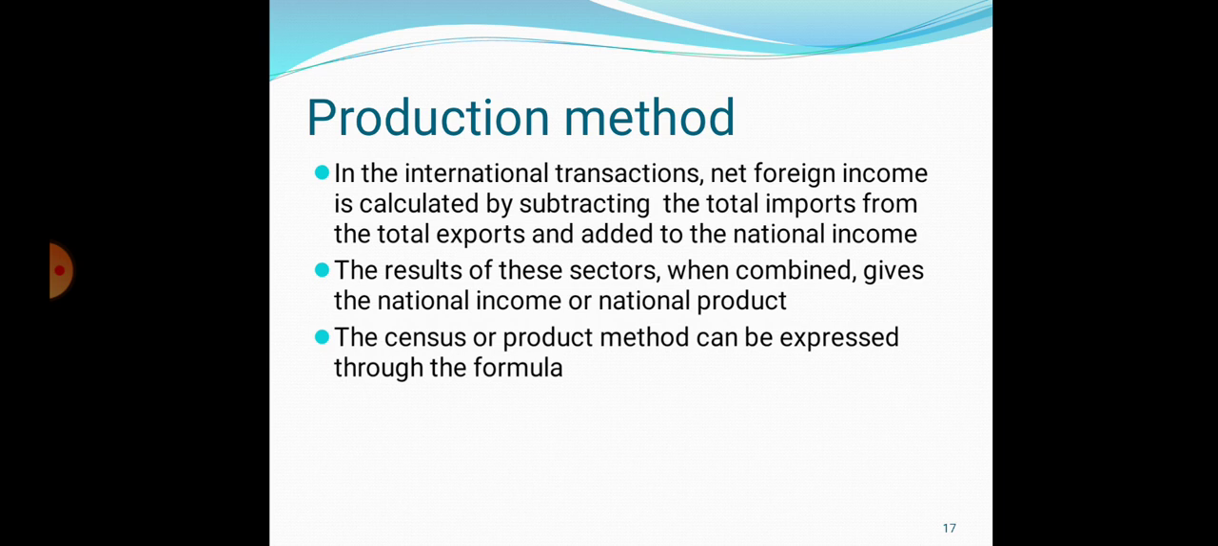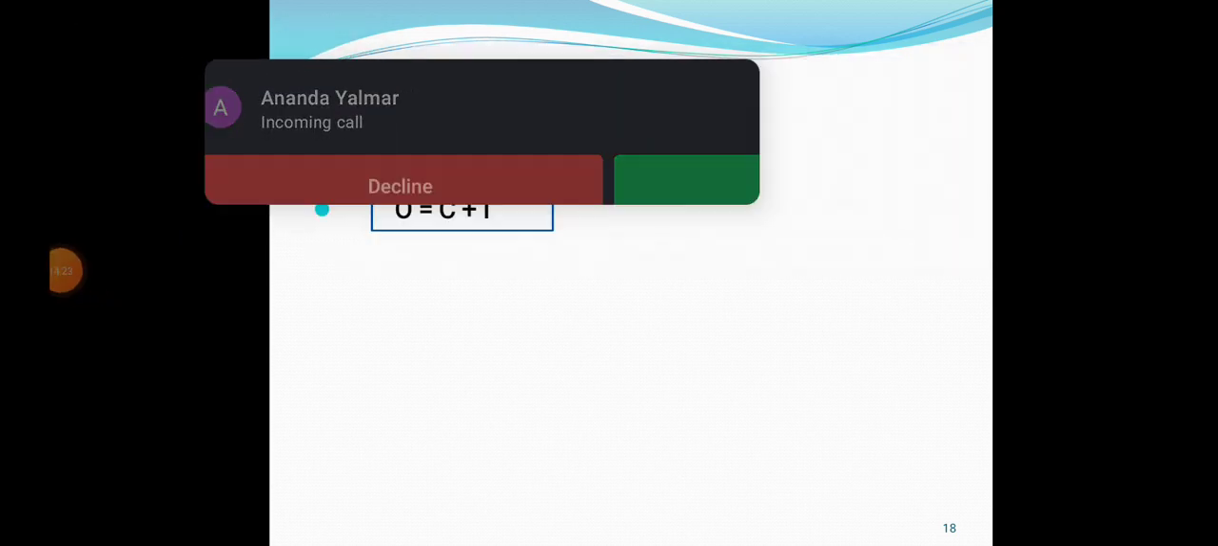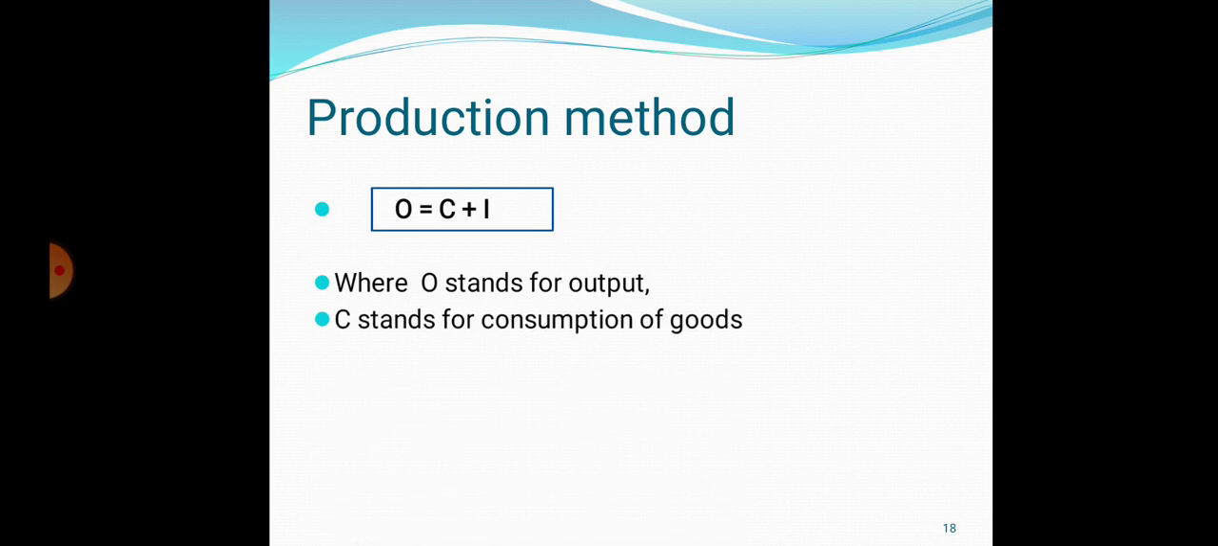The census or product method can be expressed through the following formula. O is equal to C plus I. So what is O? O stands for output, C stands for consumption of goods, I stands for investment of goods. So this is called the production method.